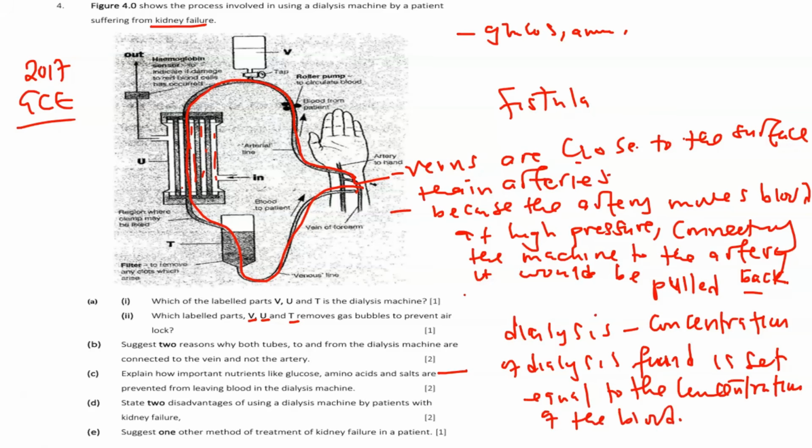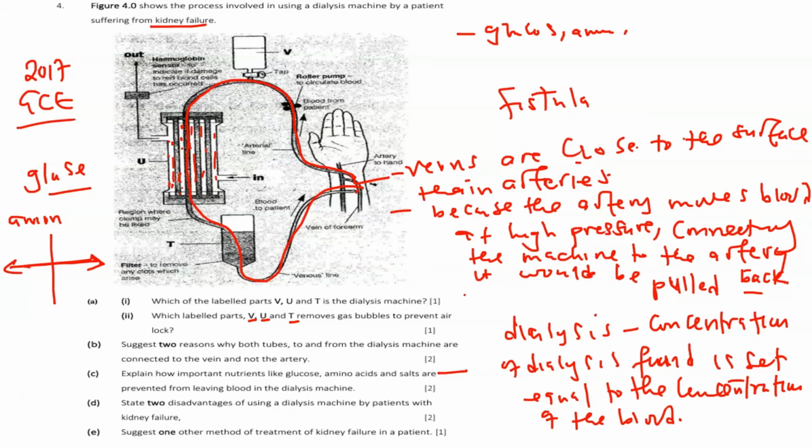Okay, so the concentration of the dialysis fluid is set equal to the concentration of the blood, which means the dialysis fluid contains the same amount of glucose as blood, and of course also amino acids as that of blood. What is the importance of this? This is more like forming equal concentration. And if there's equal concentration, you know that nothing is going to leave.